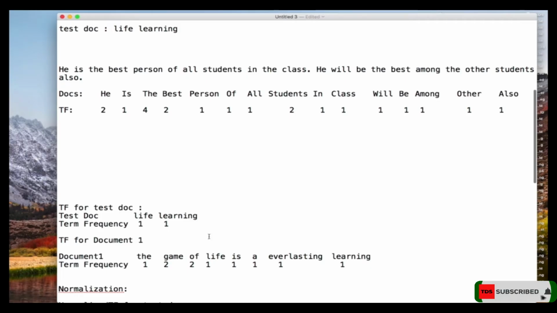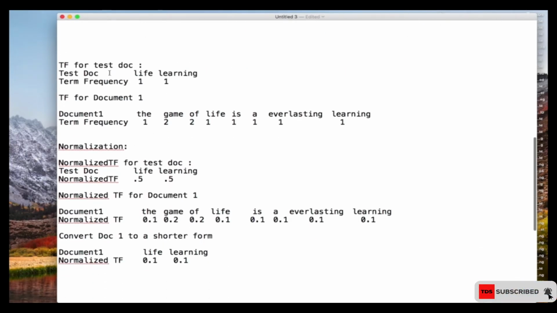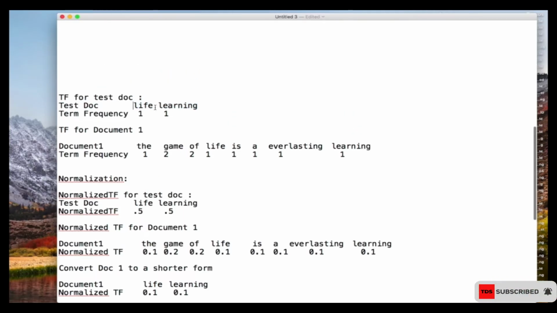So now let's relate that one to what we were doing over here. We have our search query, which is "live learning". In this sentence, "live" appeared 1 time. That is the term frequency. And then "learning" appeared 1 time. That's why I have it here.